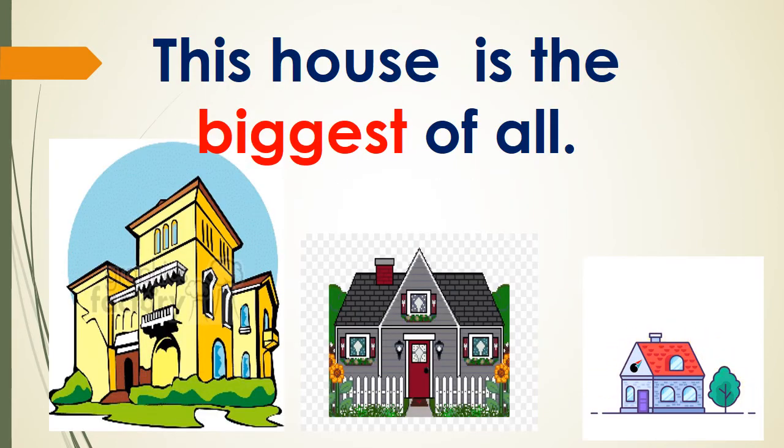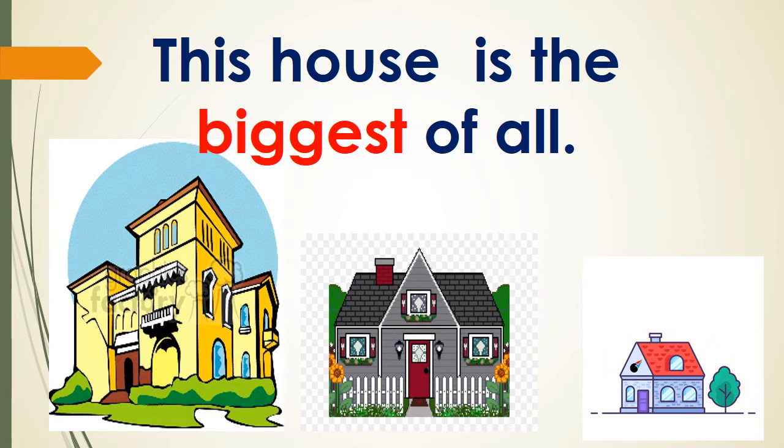Now look at this picture, children. What do we see here? We see three houses. Now you remember, previously we compared two houses, that was big and bigger. Now we are comparing more than two. So what does it become? This house is the biggest of all. In first place, big.